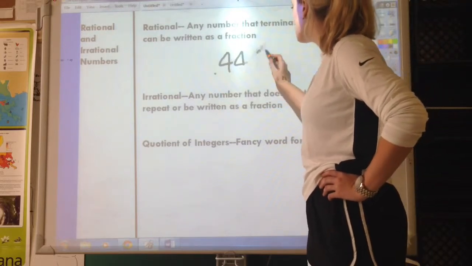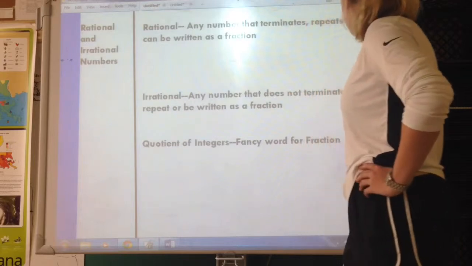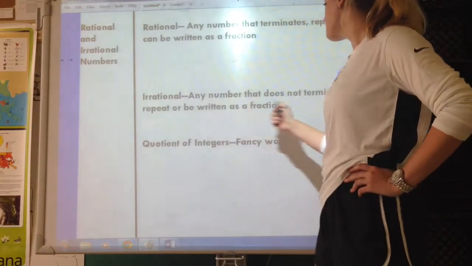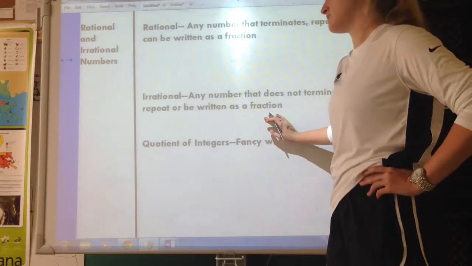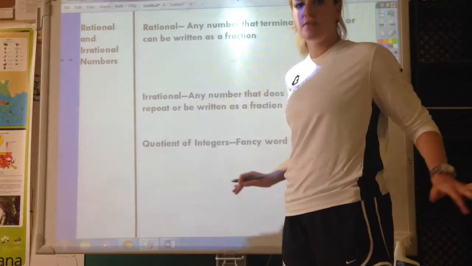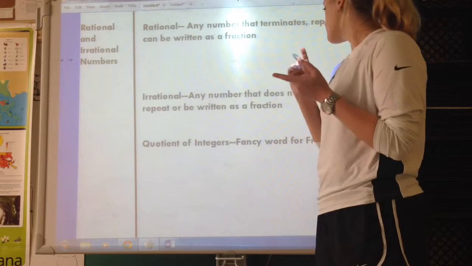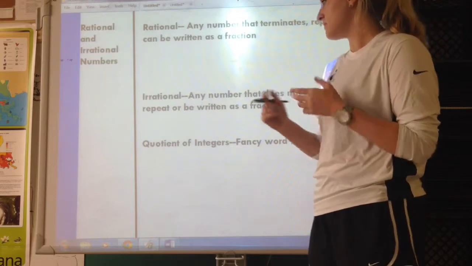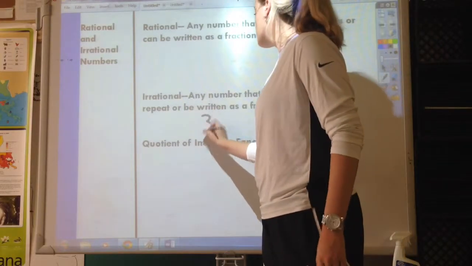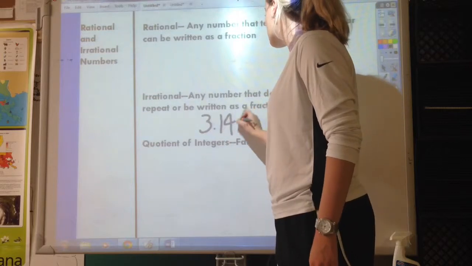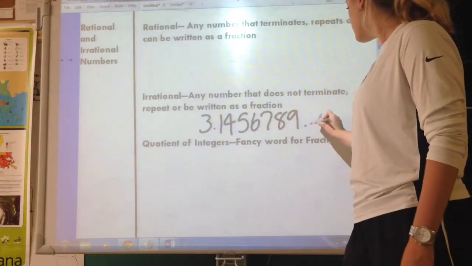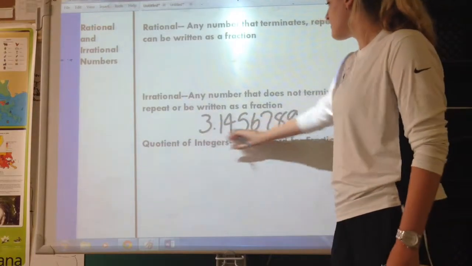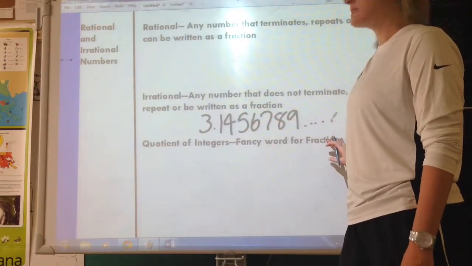Let's move on to irrational numbers. Irrational numbers are any number that does not terminate, repeat, or that can be written as a fraction. So irrational numbers cannot be fractions, and some of them will not terminate and they will not repeat. So if I had 3.14156789... This number never stops and it doesn't repeat, so it's definitely irrational.